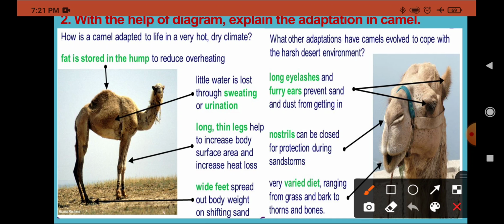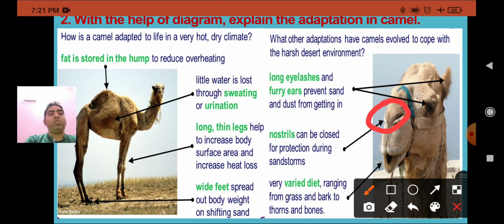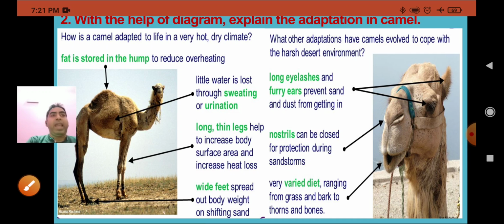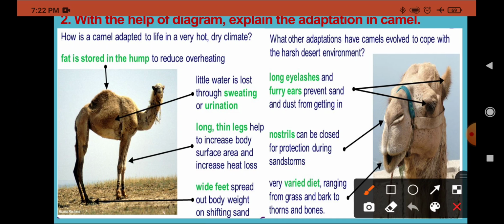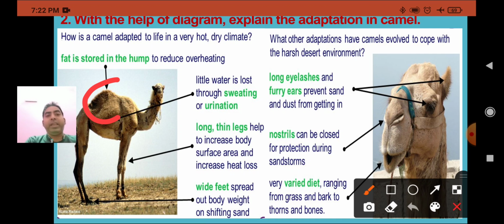Now the next is they have nostrils. These nostrils are slightly closed to keep away the soil, so the sand may not enter. And the next point is fat is stored in the hump. Here this is the hump part. Here the fat is stored and it acts as a reserve food. Whenever it does not get food, they utilize this fat and take the energy.